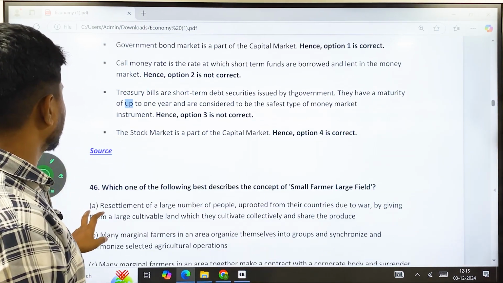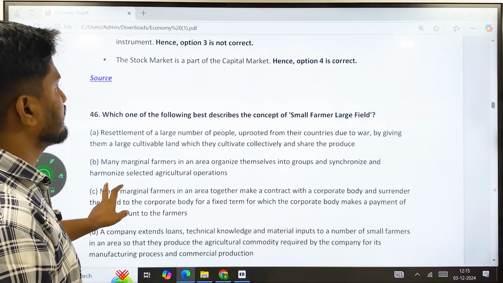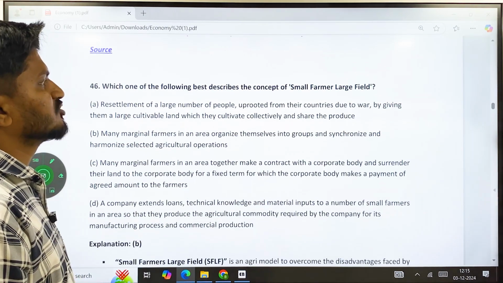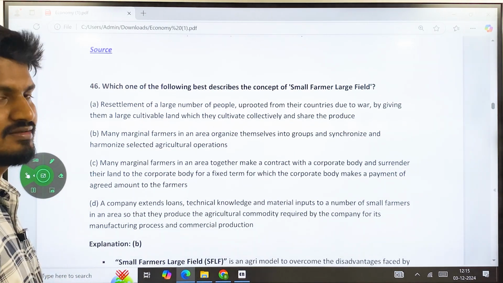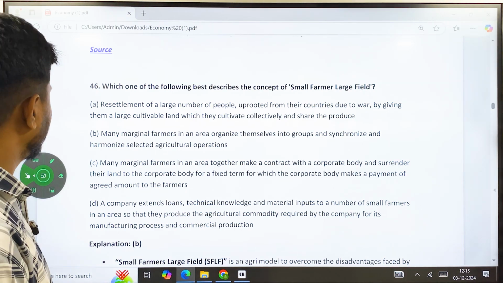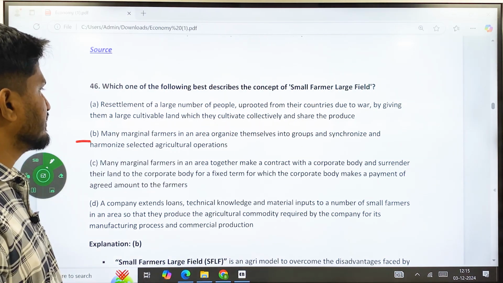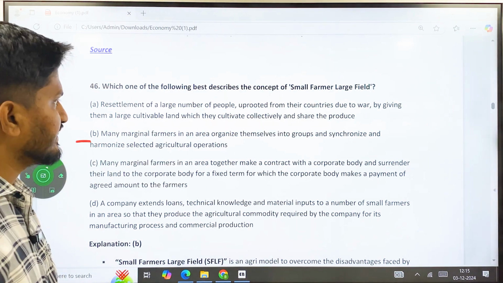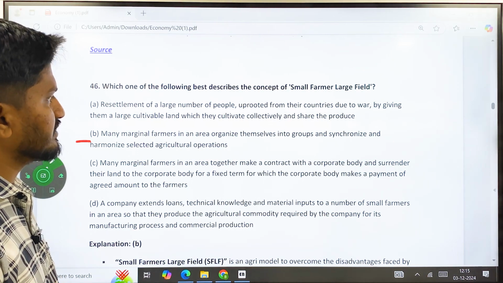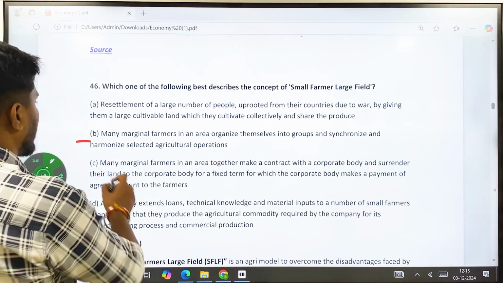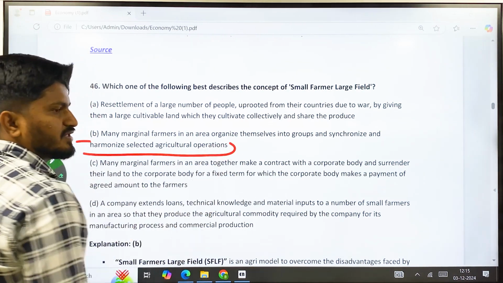Question number 6. Which one of the following describes the concept of small farmer large field, SFLF? So here the correct answer is B, that is, many marginal farmers in an area organize themselves into groups and synchronize and harmonize selected agricultural operations.